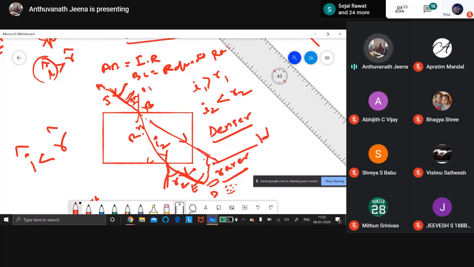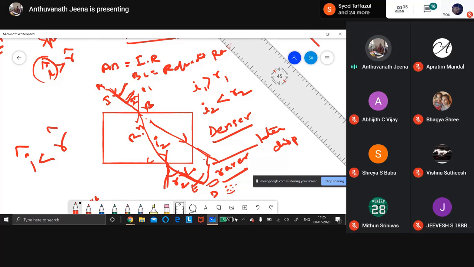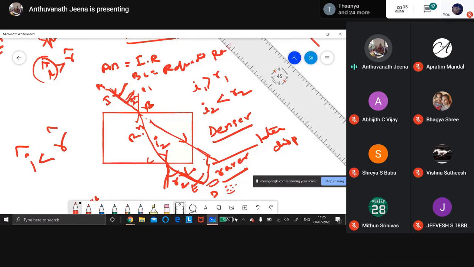So this is called lateral displacement. What is lateral displacement? The lateral displacement is the displacement between the incident ray and the emergent ray. That is called lateral displacement. All these are very, very important for today's class.